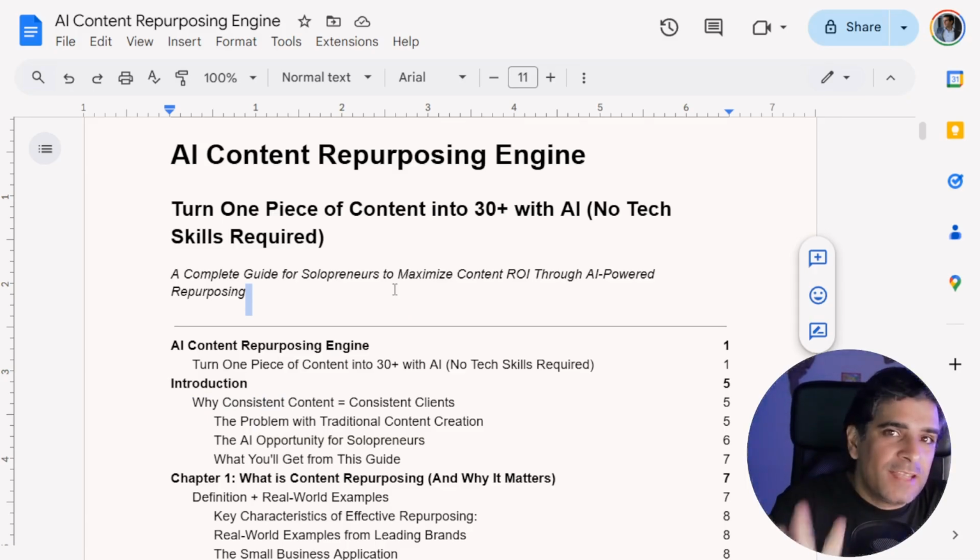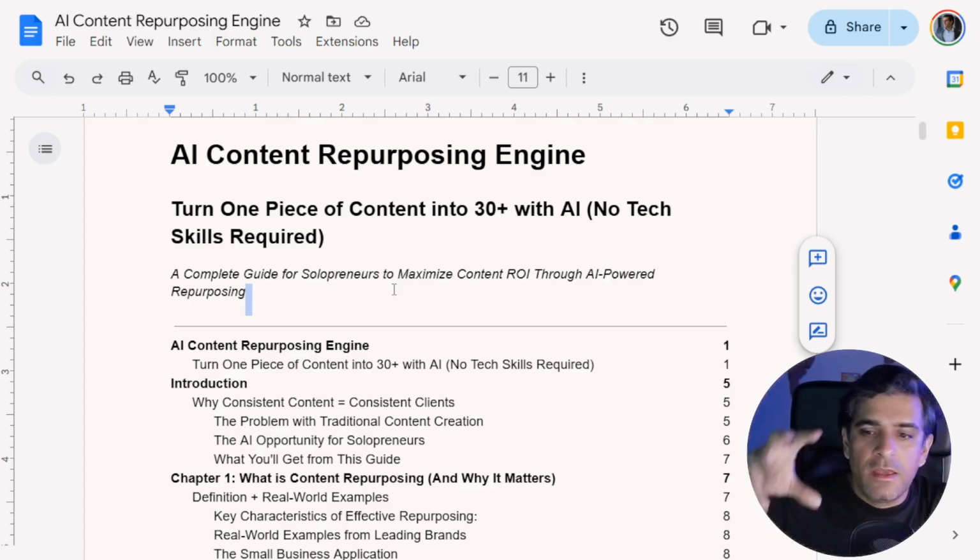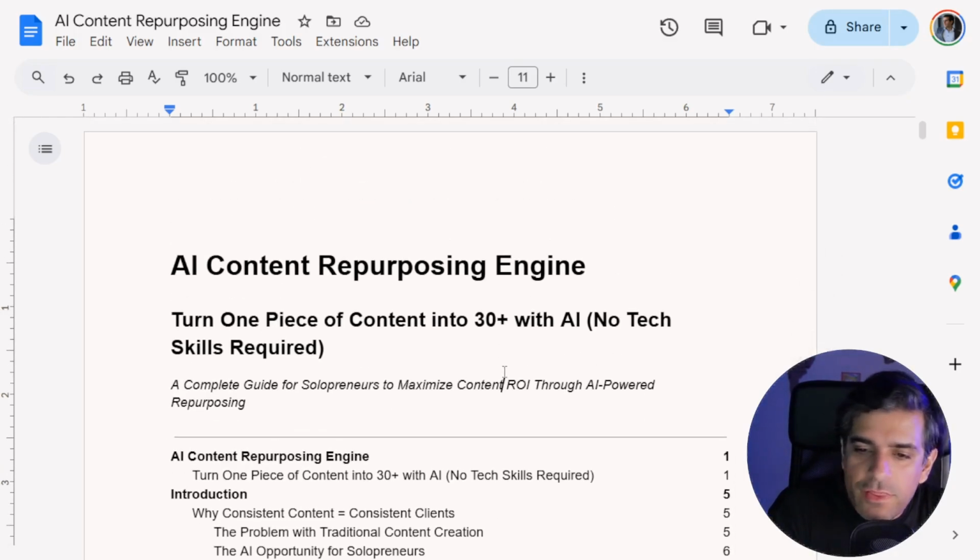ChatGPT is actually really, really good at imagery. And I covered that in a different video, how to create images using ChatGPT. But I'll do another video about creating images accompanying the ebooks that you create, because I still have to do that. I want to show examples of that too. But I'll tell you this. If you want to create your own ebook, if you want to create your own training, the process is actually quite simple. If you have an idea of what you already want, perfect. That is great. But if you don't, it doesn't hurt to do a little bit more deep research using tools like Perplexity, Claude, or ChatGPT.